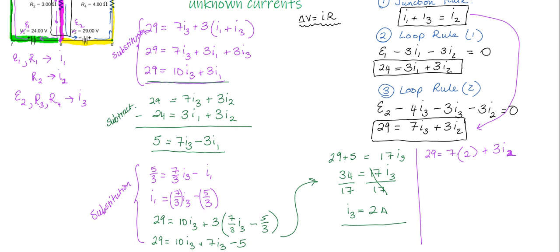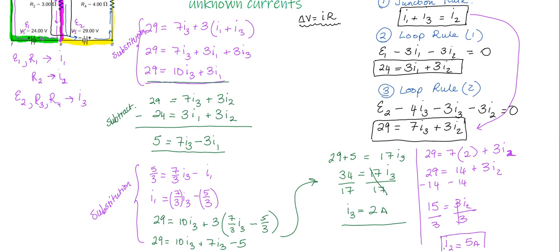Okay, so we have here 29 is equal to 14 plus 3I2. Okay, we'll subtract 14 from both sides, and that will leave us with 15, and then divide by 3, and we're left with I2 is equal to 5 amps.